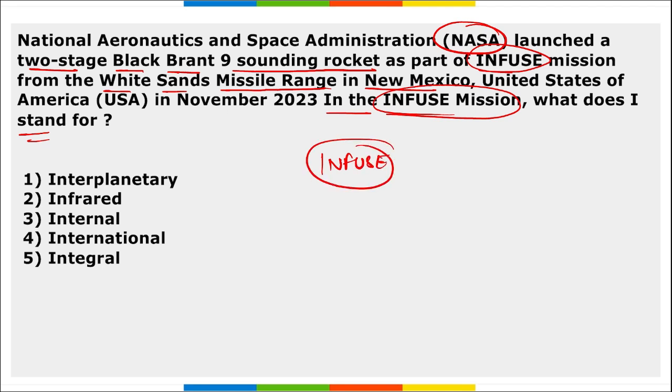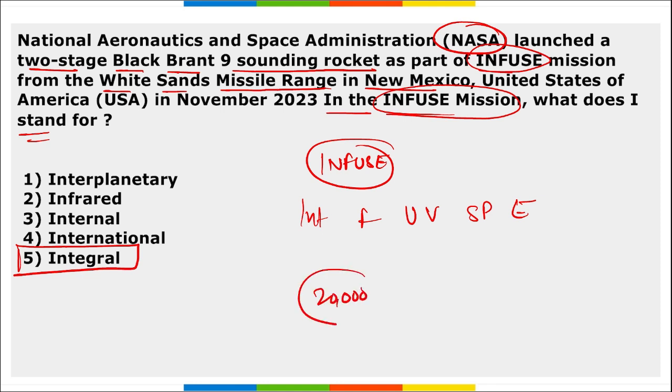What is INFUSE? Integral Field Ultraviolet Spectroscopic Experiment Mission. I repeat, Integral Field Ultraviolet Spectroscopic Experiment. So I here stands for integral, right? And the mission aims to study Cygnus Loop, a 20,000-year-old supernova remnant located 2600 light years away from the Earth. This Cygnus Loop is also known as the Veil Nebula, just for information.